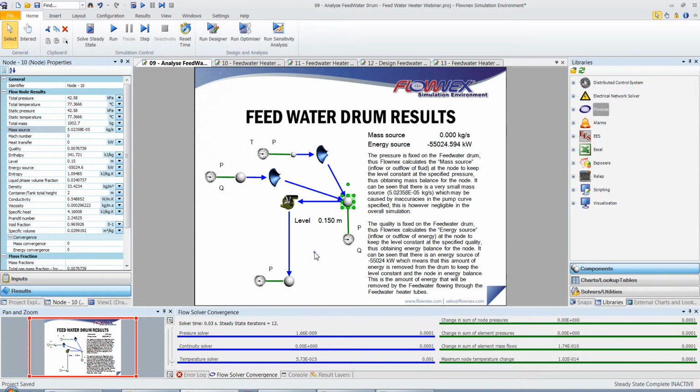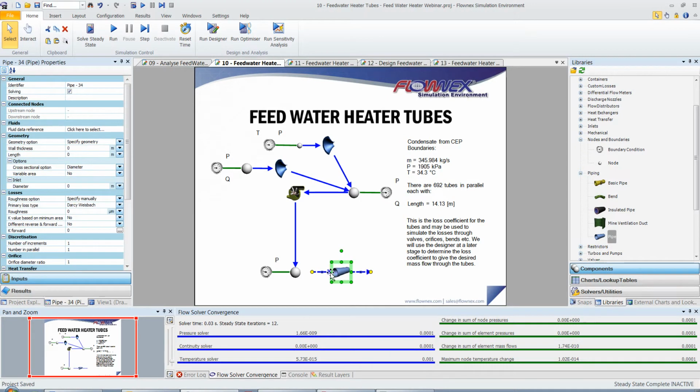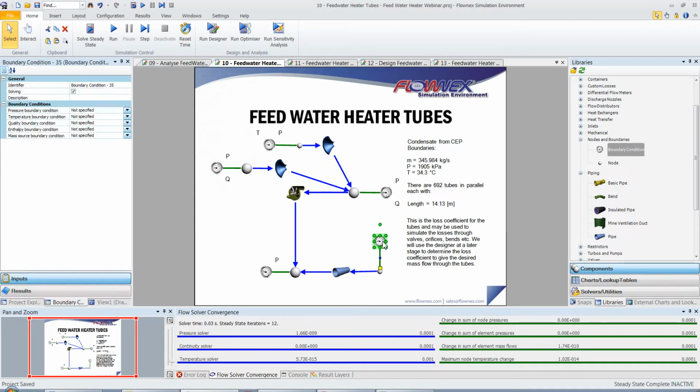I'll now start to create the Feedwater heater tubes. I'm going to drop a pipe element on the canvas, and a boundary condition. I'll specify the boundary conditions. We have a pressure of 1905 kPa and a temperature of 34.3.